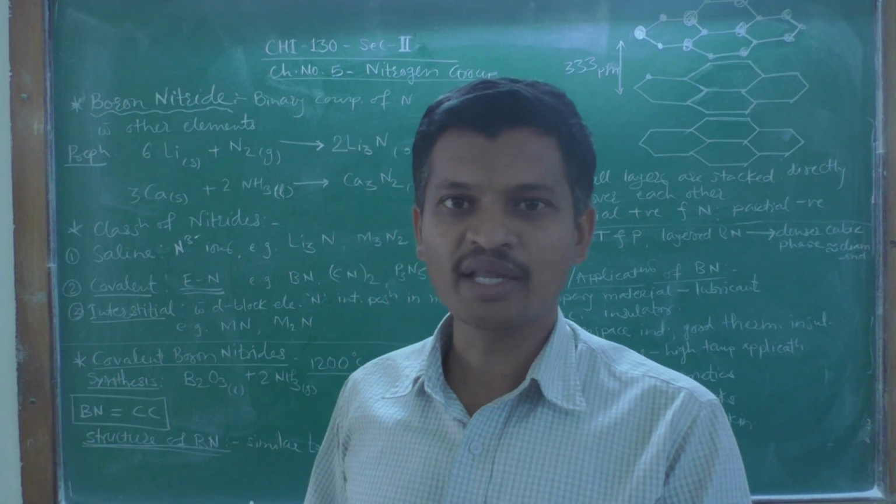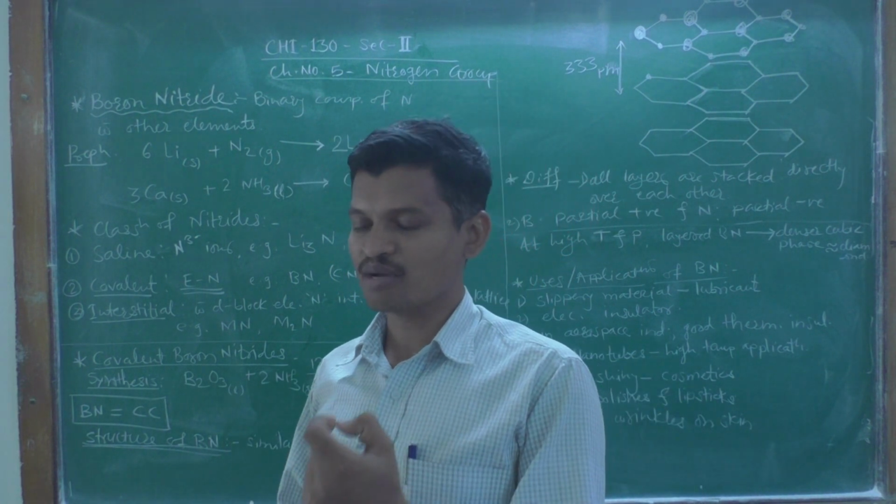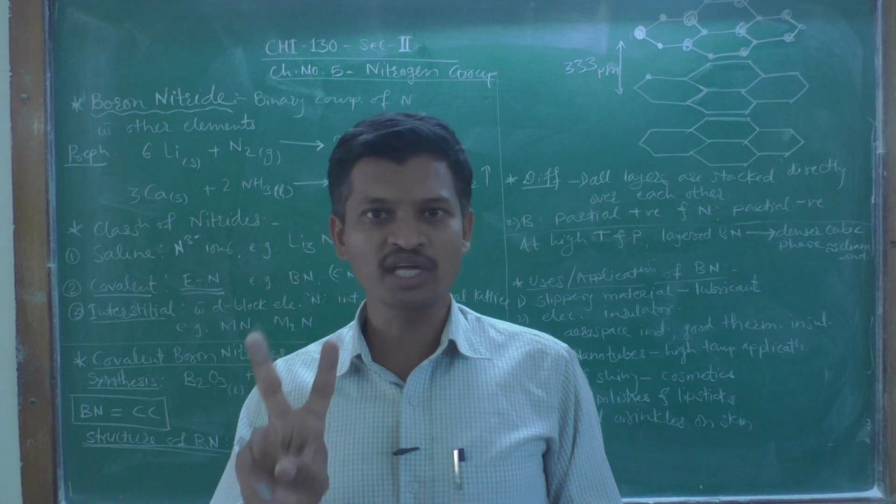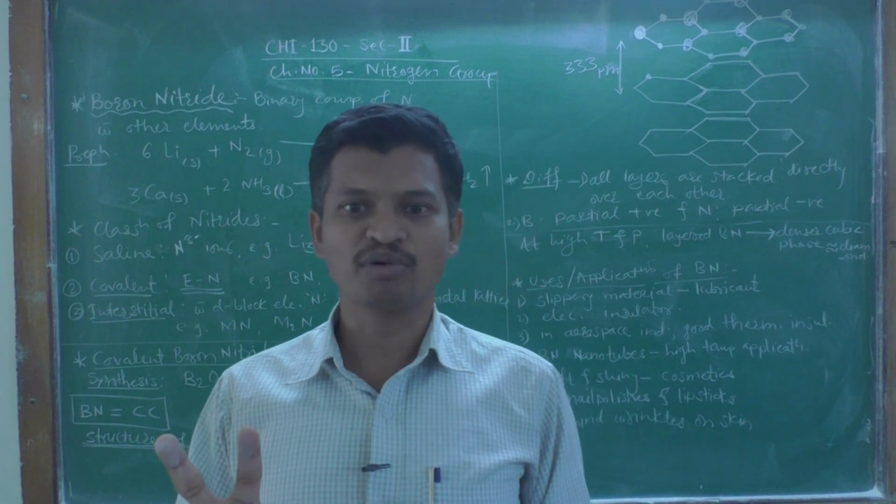Binary means these compounds consist of only two elements.